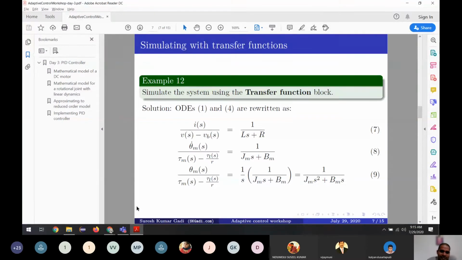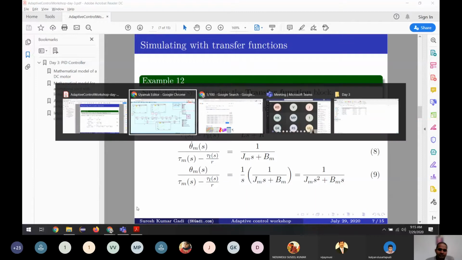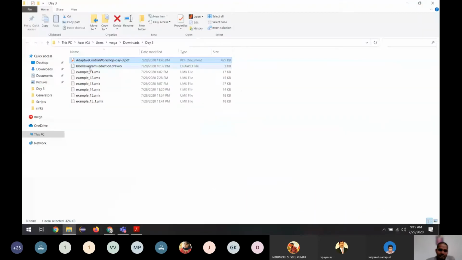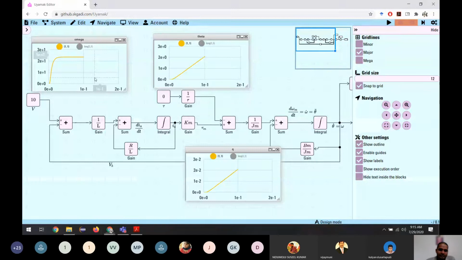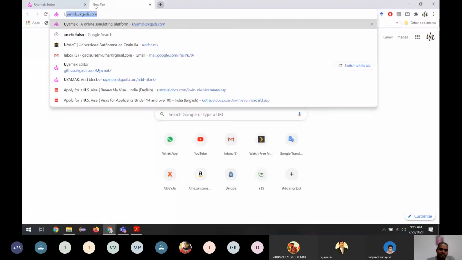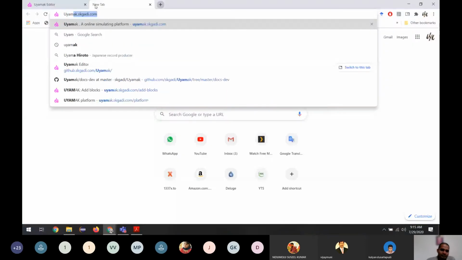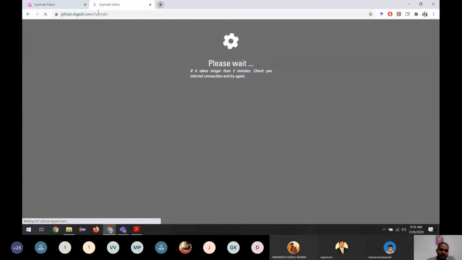So let's go to the next one. It is implementing the same system, but instead of the integration block, let us use the transfer function block. It's the same system, and we are going to implement it in transfer functions. So let me show you the design, the model.